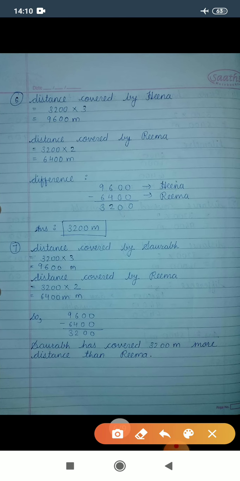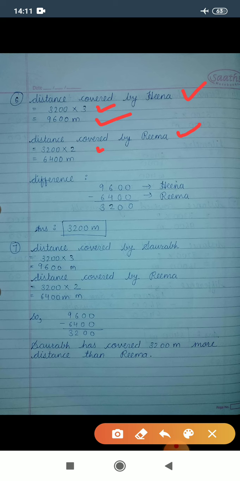Let's see again. Number 6. Distance covered by Hina. Hina ran 3 rounds. So 3200 multiplied by 3 gives you 9600 meters. After that we calculate distance covered by Rima. Rima ran 2 rounds.